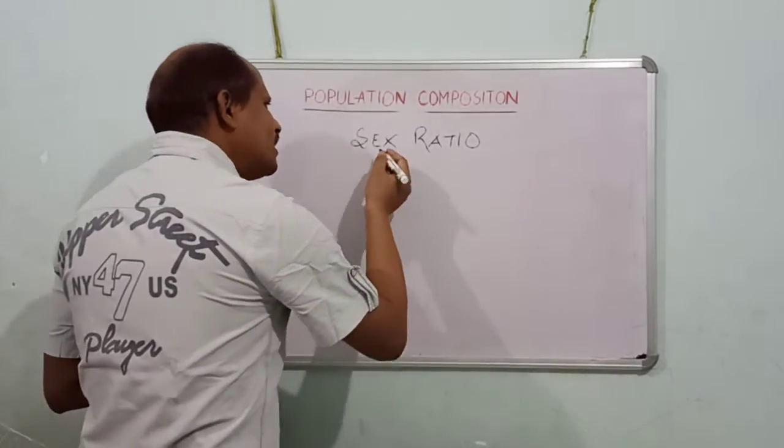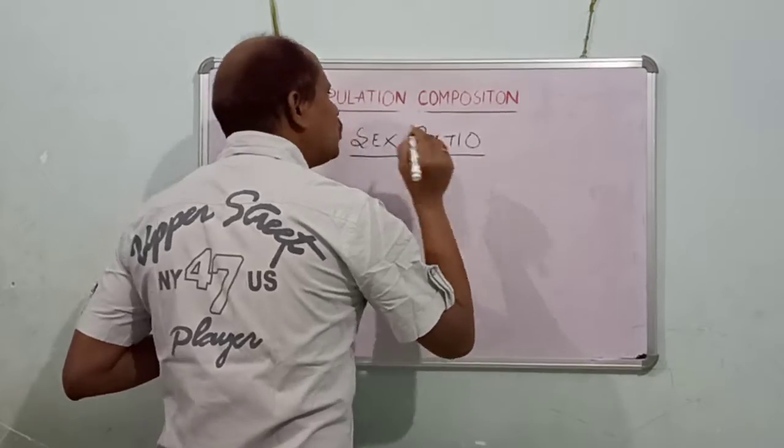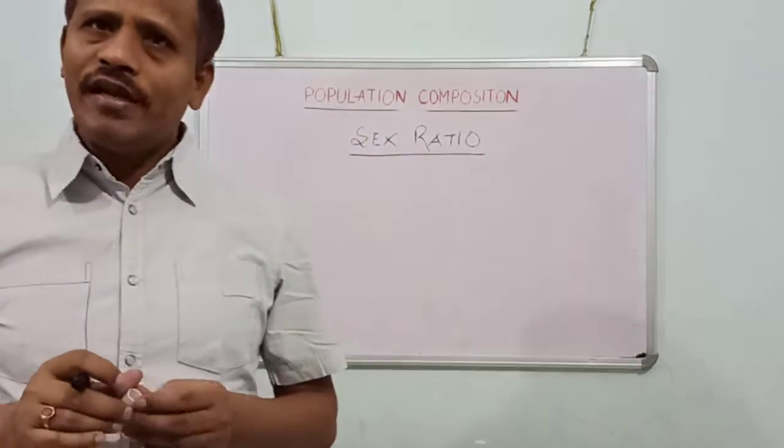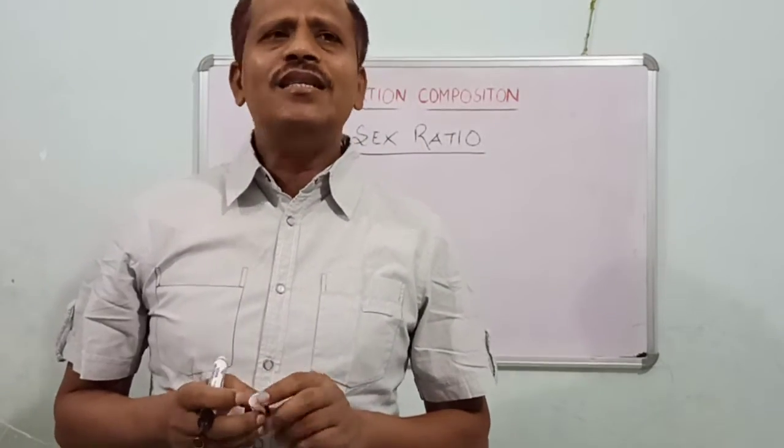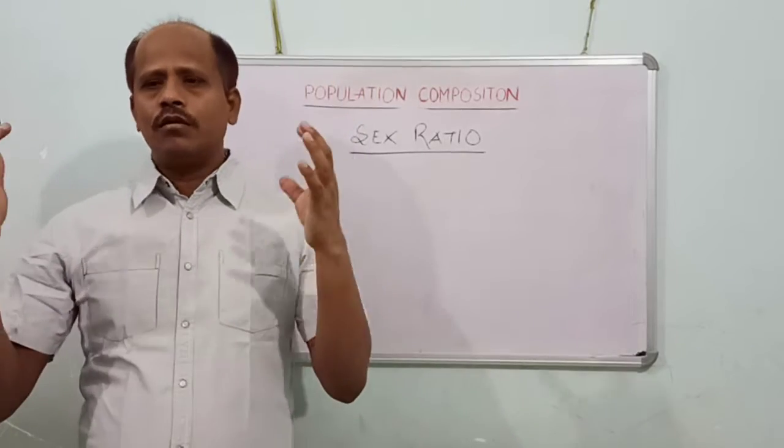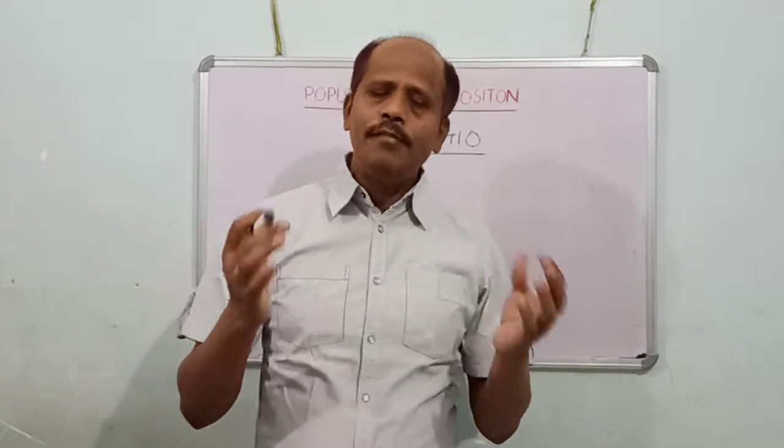And in this, very first, we should know about sex ratio. Basically, sex ratio is the ratio between the male population and female population.